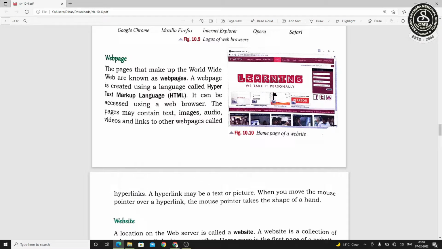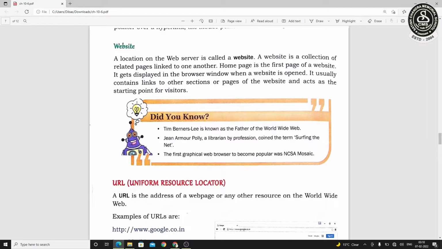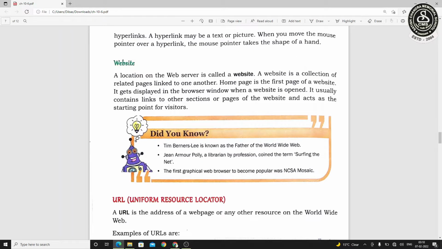These links are made by this language HTML. So that link can be a picture, a sentence, a word or a video, anything. When you place your mouse pointer on that link, your mouse pointer will change to the shape of a hand. And then when you click on it, you will move to another page which is linked to the current page. So that's how we can move on to different web pages.